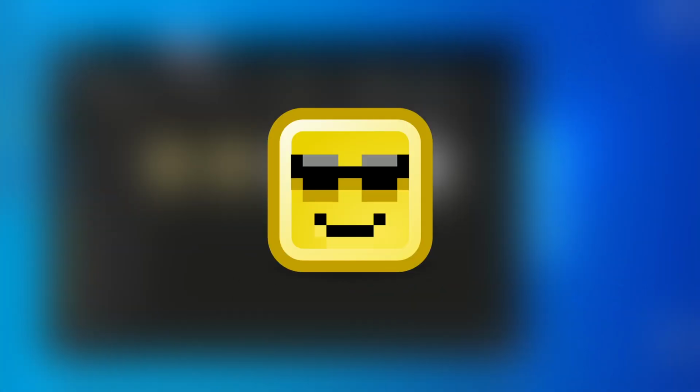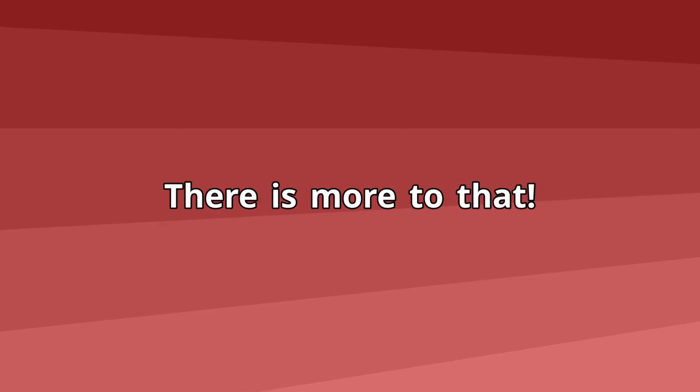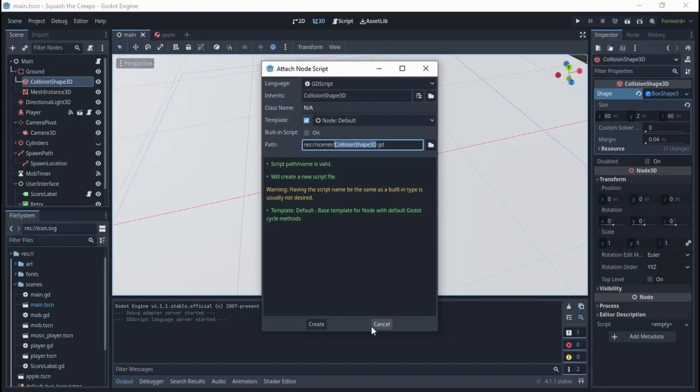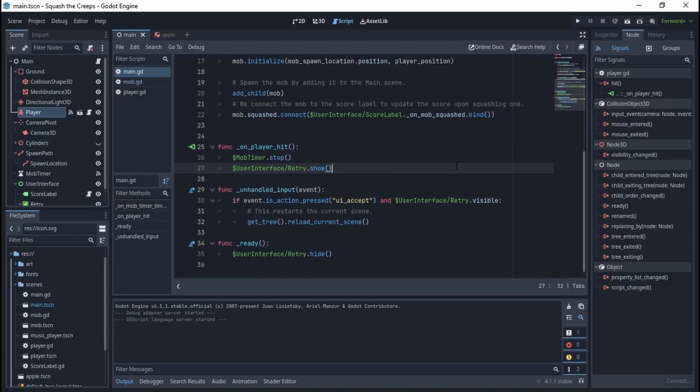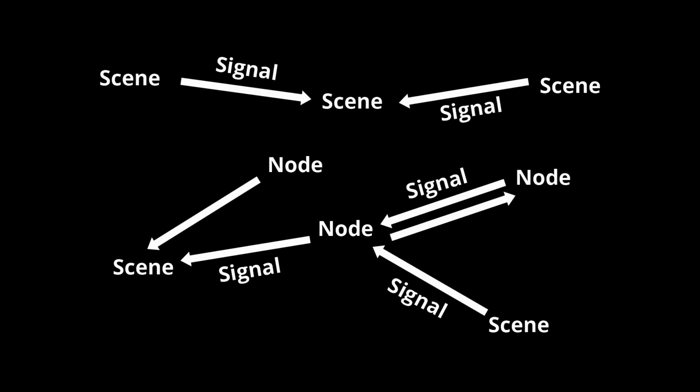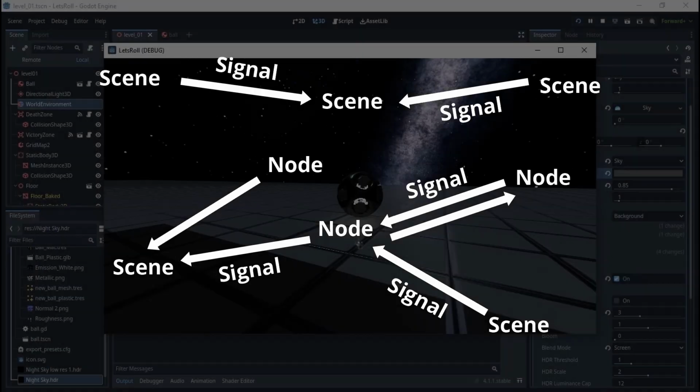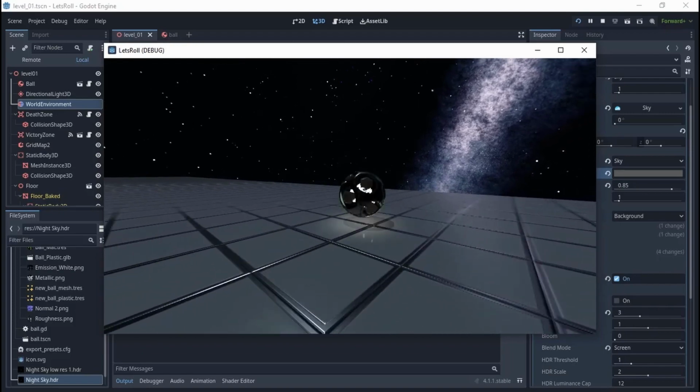Now you think you got the whole picture, right? Nope, there is more to that. You can attach a script to any node, and even to scenes. The functions inside those scripts are connected to signals, the route through which scenes and nodes interact with other scenes and nodes. But I wanna make these videos short, so I can upload more frequently.